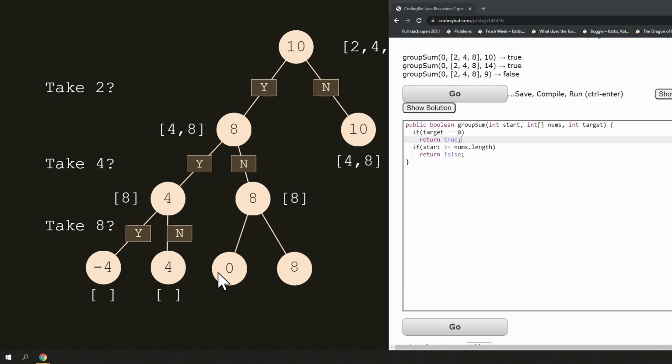And now that I think about it, this return true can happen earlier, right? Because at any time your target becomes 0, you're done.